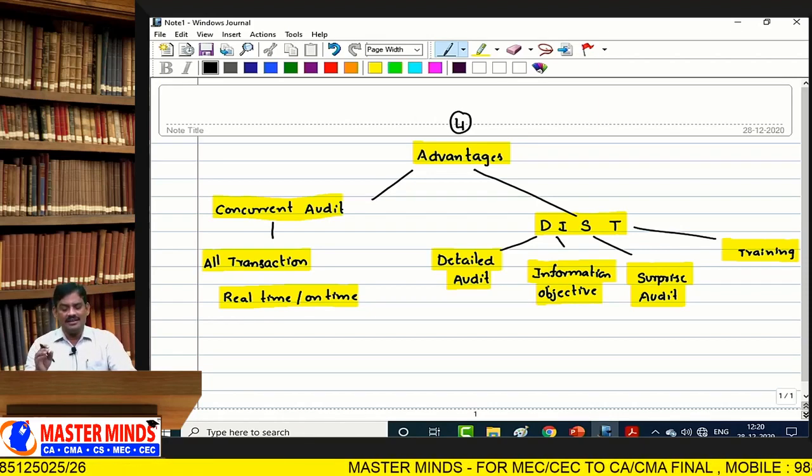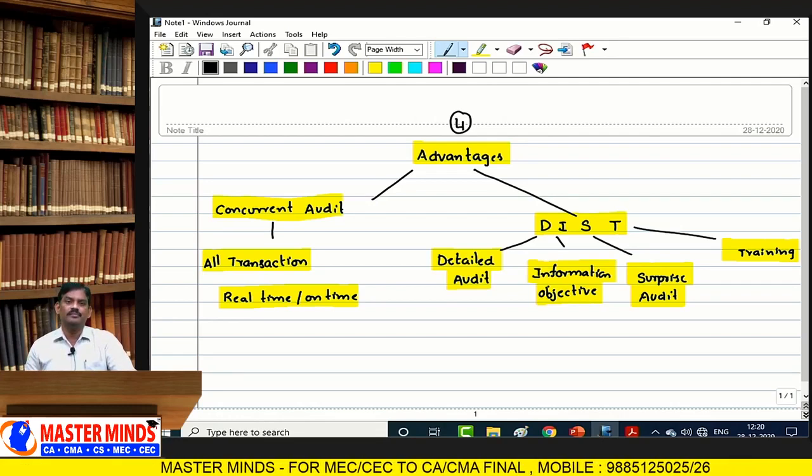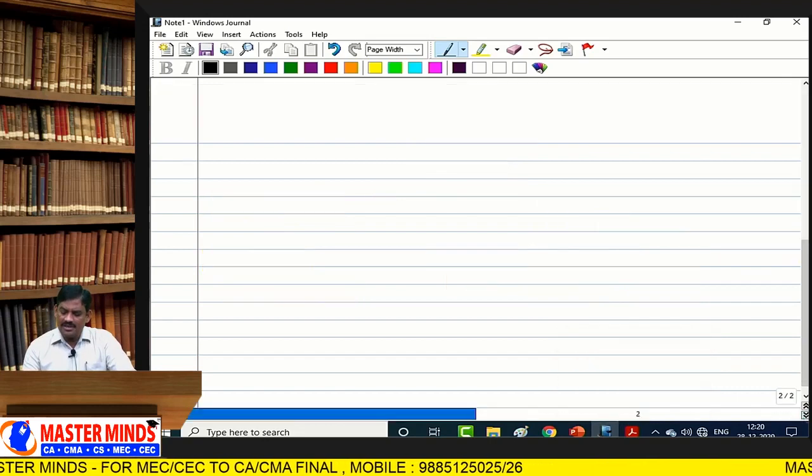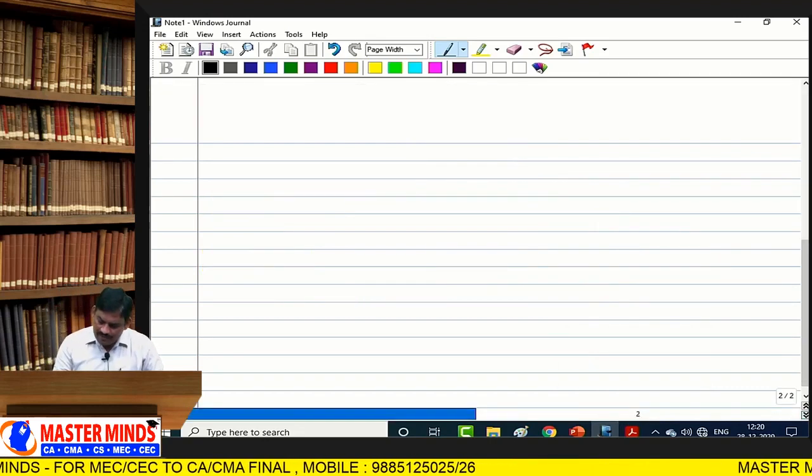First one is detailed auditing. It provides information to the staff in achieving organizational objectives. Surprise test audit. Next one is training element.